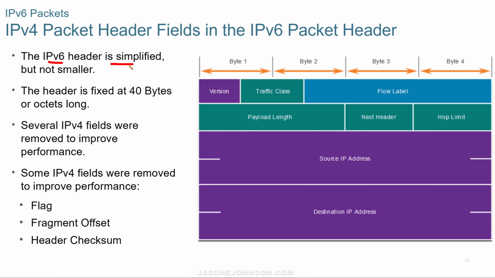The IPv6 header is simplified, but it's not smaller. The header is fixed at 40 bytes or octets long. Several v4 fields were removed to improve performance, such as the flag, the fragment offset, and the header checksum.